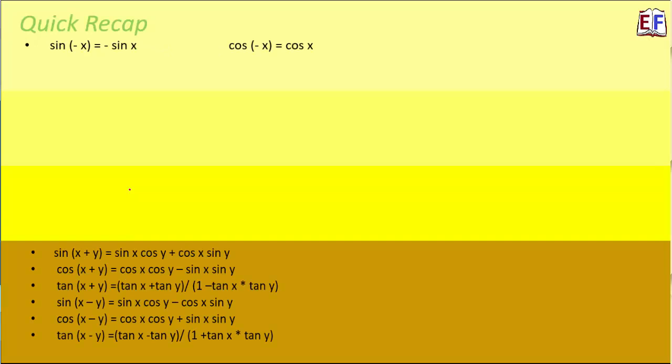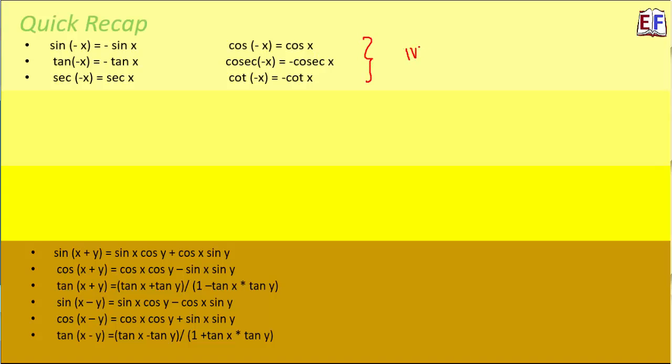Let's do a quick recap of all the functions that we learned just now. So if we talk about the negative functions, we see that sine of minus x is minus sine x, tan of minus x is minus tan x, sec of minus x is sec x, cos of minus x is cos x, cosec of minus x is minus cosec x, and cot of minus x is minus cot x. Because when we are talking about minus x, it is lying in the fourth quadrant. And in fourth quadrant only cos theta is positive, and since cos is positive, so obviously sec theta is also positive, right? So that's the memory tip.